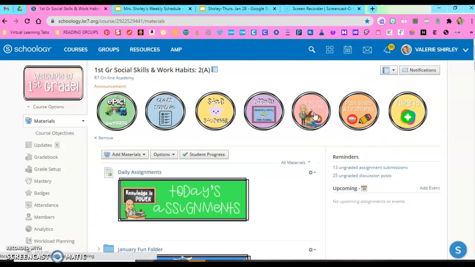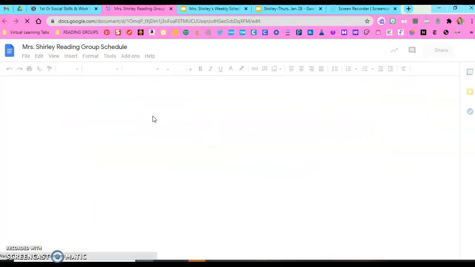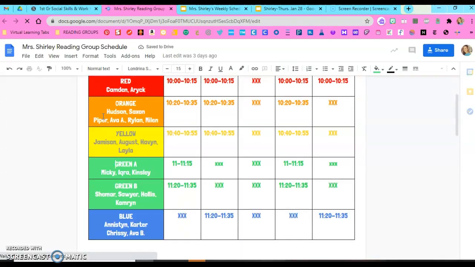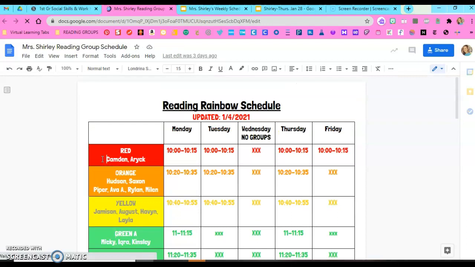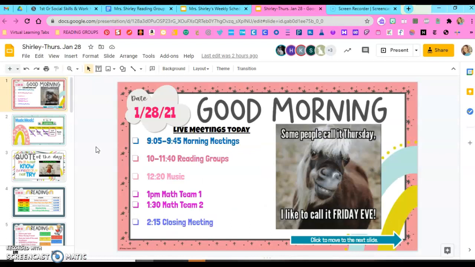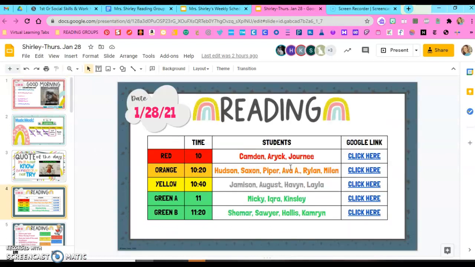Our reading group schedule is here. This is the whole group, and I am adding Journey right here. So most weeks we'll meet Monday, Tuesday, Thursday, Friday, but that will also always be in our daily slides right here. So then at 10 o'clock, if you have our group that day, then you'll click right here and it'll take you to our reading meeting at 10 o'clock, which is no more than 20 minutes.